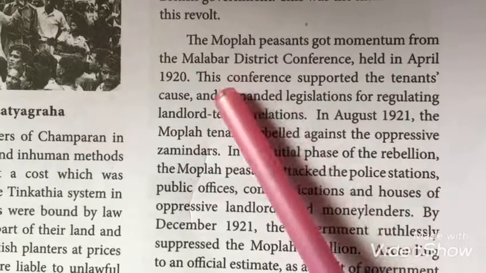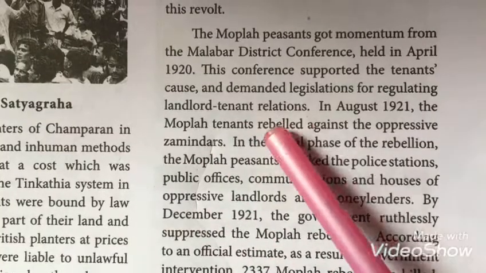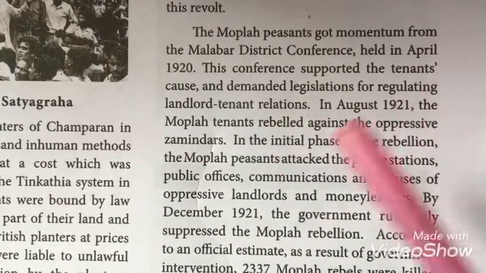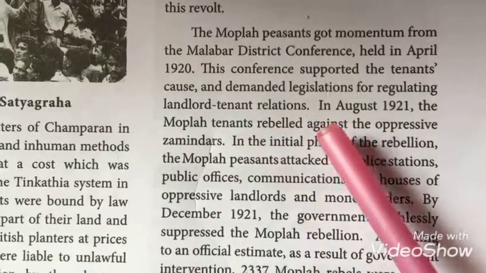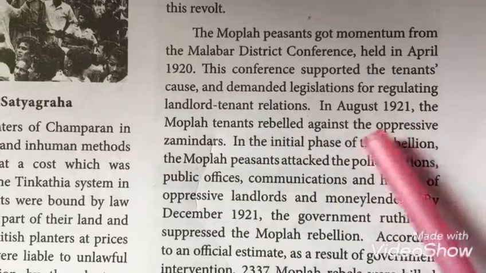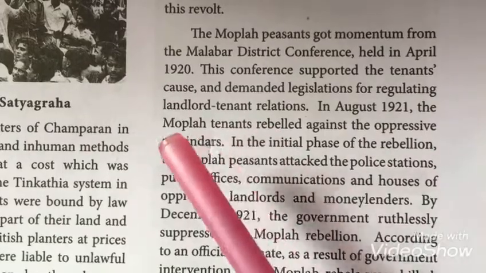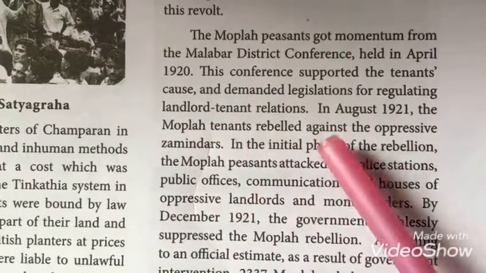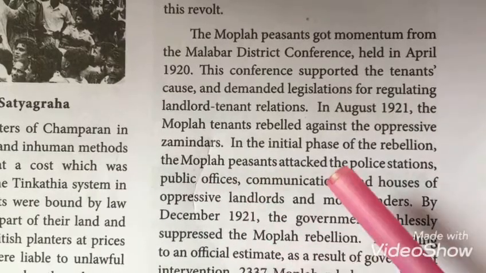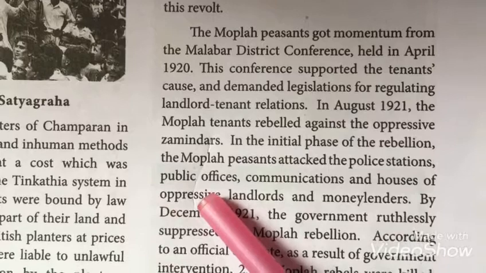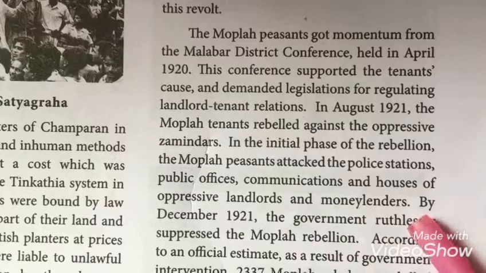Through this conference, the Mofla farmers got support, and it demanded a law to clear the problems between the landlords and the tenant farmers. In August 1921, the Mofla tenants rebelled against the zamindars. Initially, the Mofla farmers attacked the police stations, public offices, communications and houses of the landlords and the money lenders.